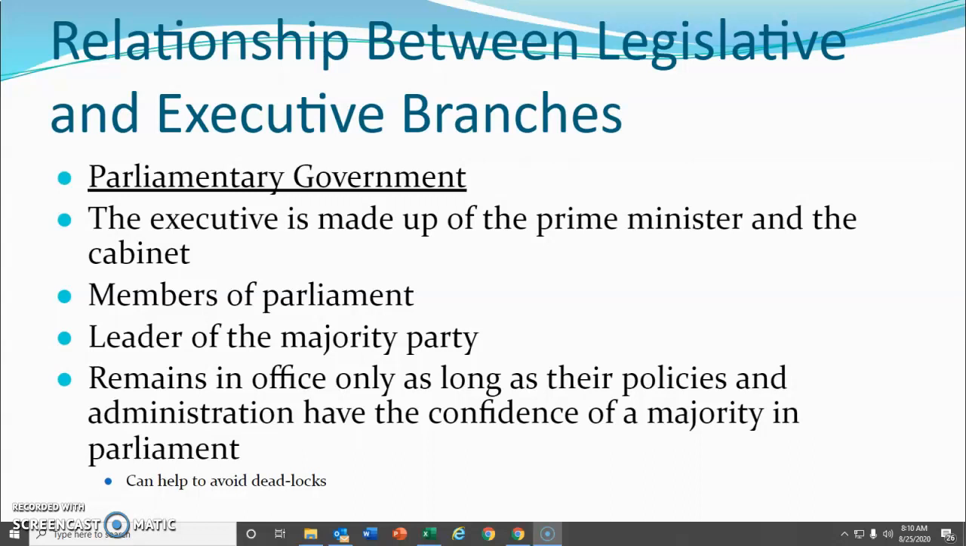The benefit is that it does help to avoid deadlocks, but it does lack checks and balances because the executive and the legislative are at the same level.